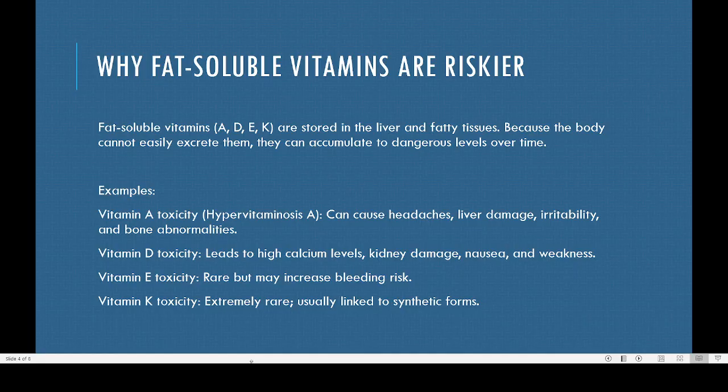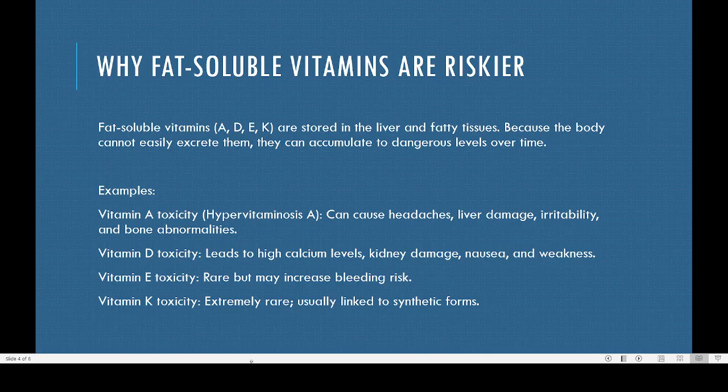Here are some examples: vitamin A toxicity, hypervitaminosis A. It can cause headache, liver damage, irritability, bone abnormality. See, even though it is a vitamin, too much of it can lead to bone abnormalities, because it may interfere with the metabolism of calcium, and also cause liver damage. So you can see that vitamin A, even though it is highly useful for the development of the retina, rhodopsin, etc., too much of it can create problems. Then another is vitamin D toxicity.